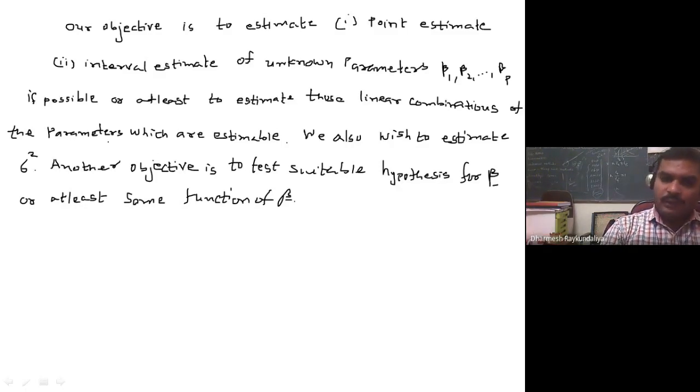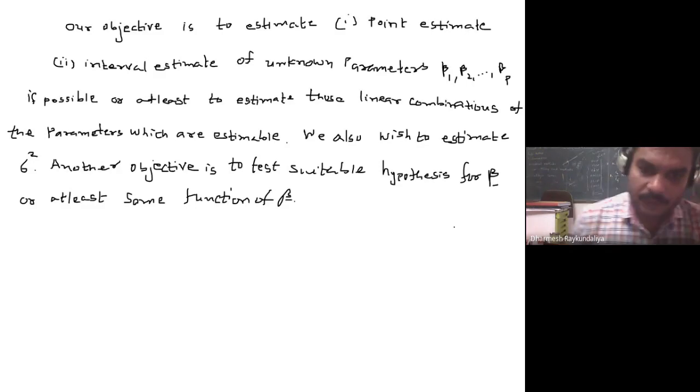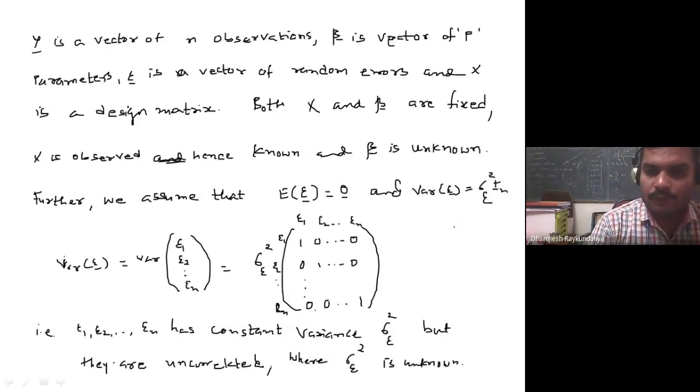Once the estimation part is over, what is our next task? Our next task is to perform a suitable test of hypothesis about beta or some linear function of beta. When we defined the linear model, we did not make any distributional assumption on epsilon. We simply said that epsilon has mean zero and variance sigma square I. It means that whenever we obtain the estimate of the parameters, we do not require any distributional assumption.